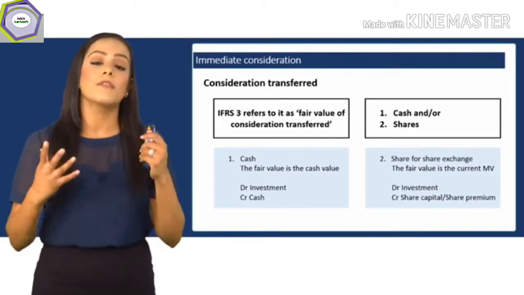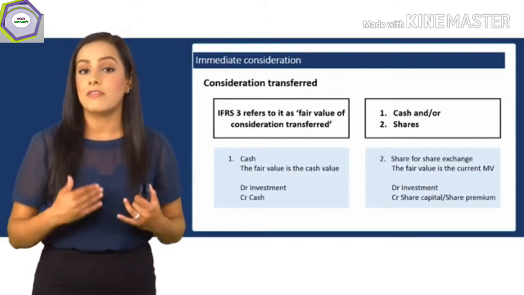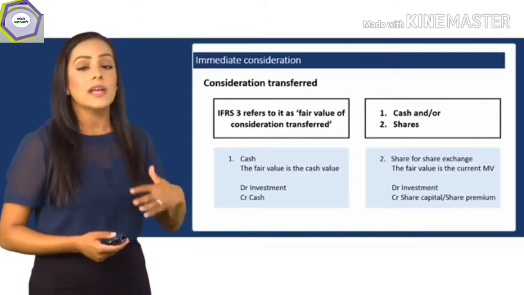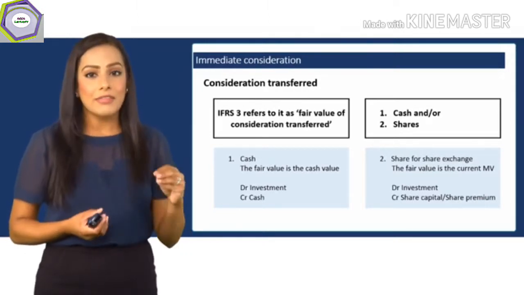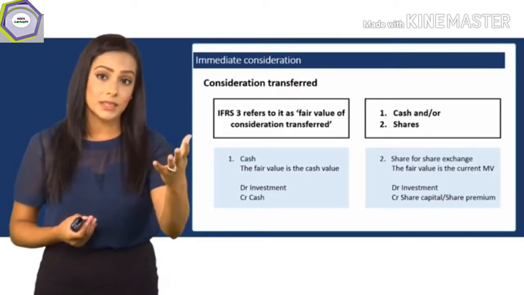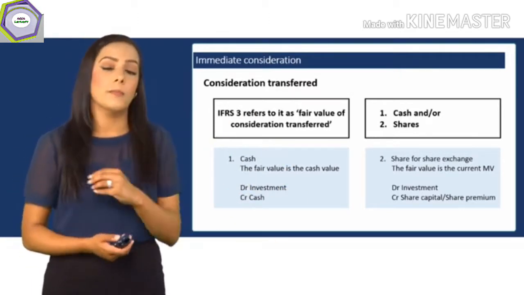And the value of this investment is simply the market value of the parent shares given to the subsidiary. So what you will do is find the market value, and then the value of the parent share capital and share premium is going to be shown on the face of the balance sheet.